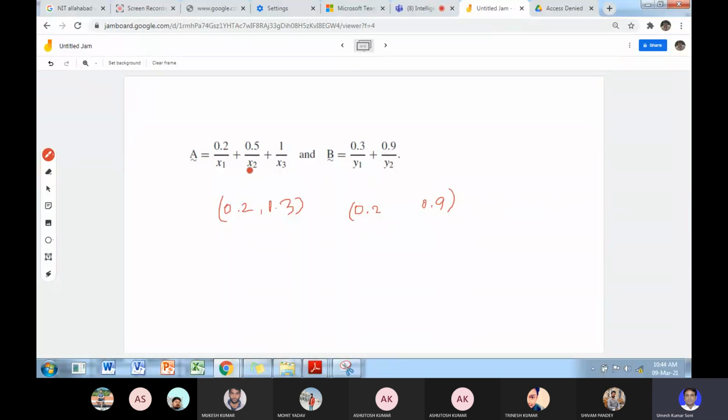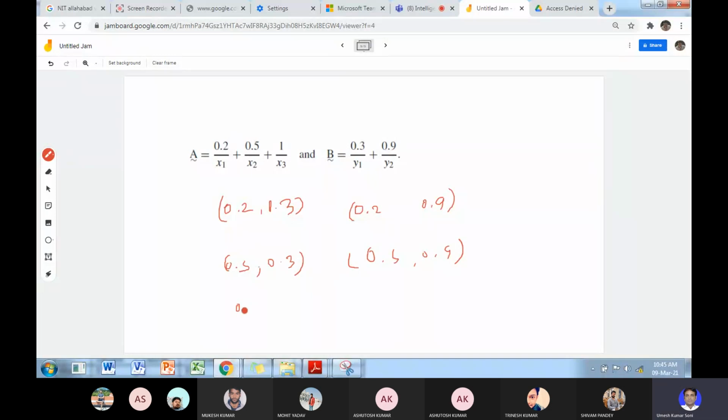Similarly here you have 0.5 and 0.3. You have these ordered pairs.